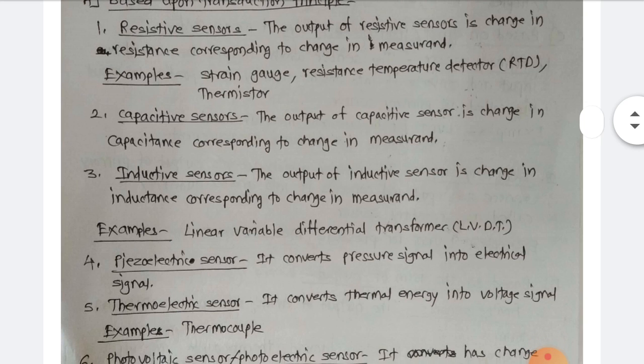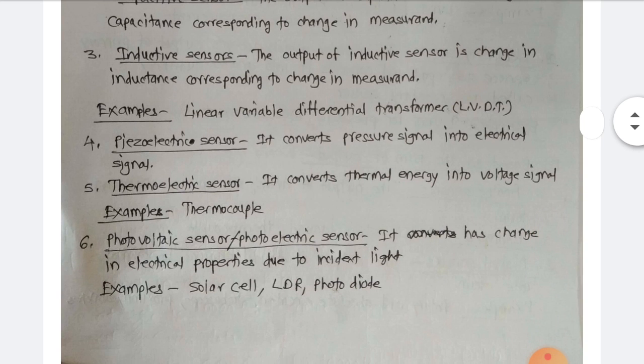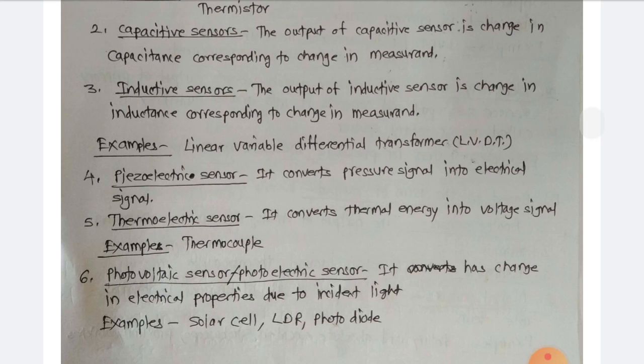Fifth, thermoelectric sensor. It converts thermal energy into voltage signal. Example stated here, thermocouple.